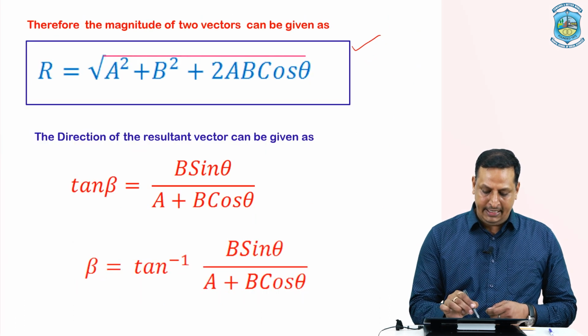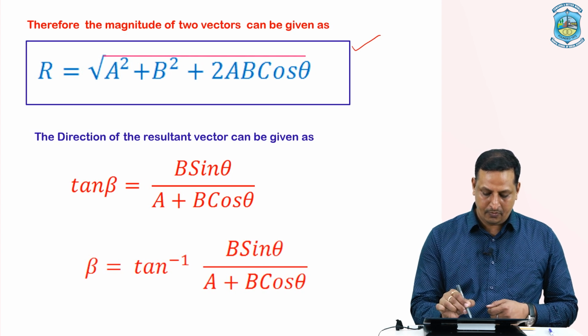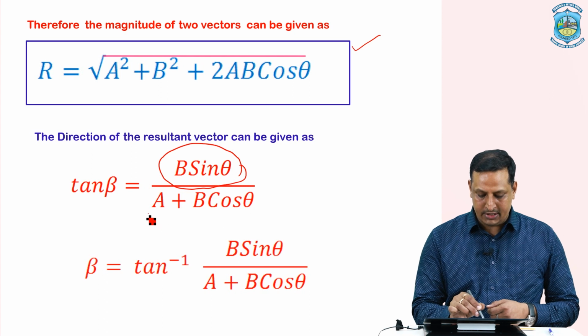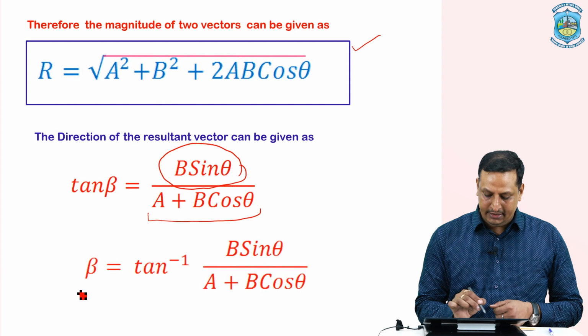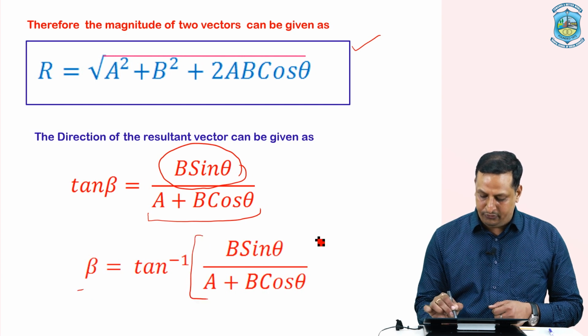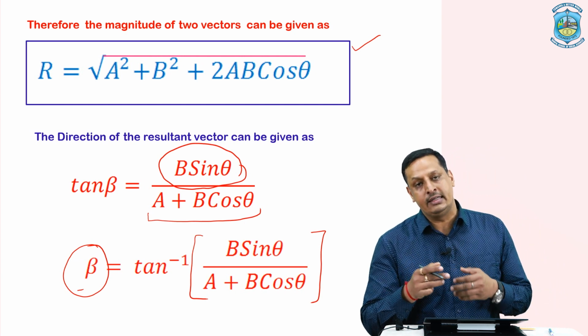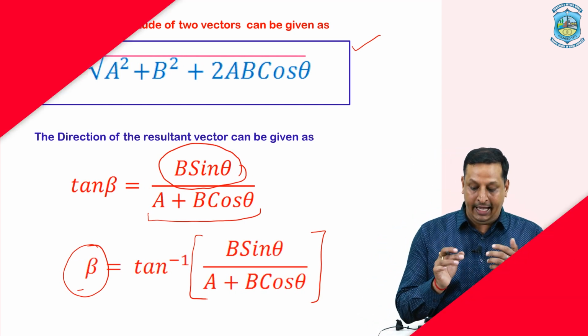Here the perpendicular is the vertical component of the vector B, and the base is A plus B cos theta. Beta is equal to tangent inverse of this term. So this is the angle along which the resultant is directed with respect to one of the vectors, that is vector A.